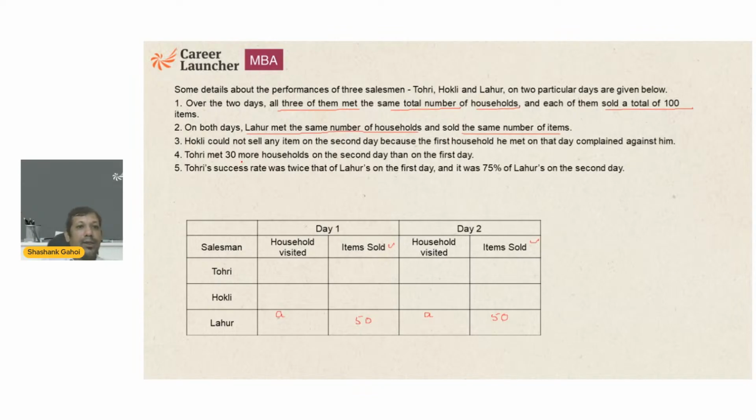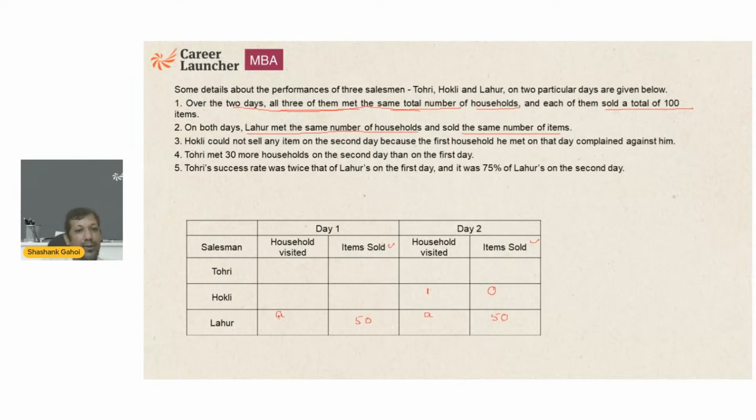H could not sell any item on the second day because the first household he met on that day made a complaint against him. So on the second day, H didn't sell any item, and the total number of households visited is 1, because the first household itself made a complaint against him. Over 2 days, all three of them met the same number of households.